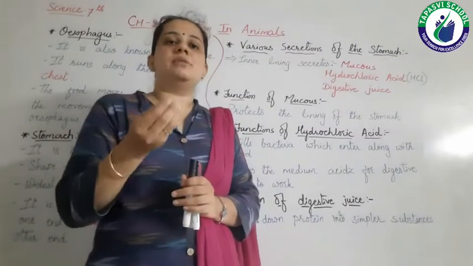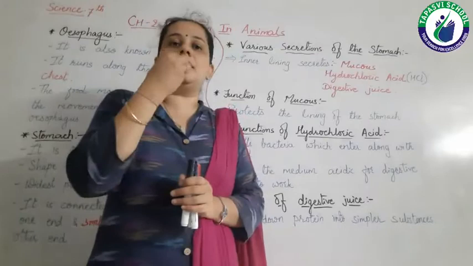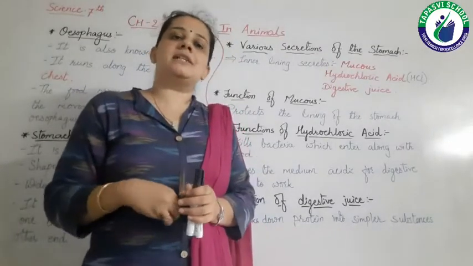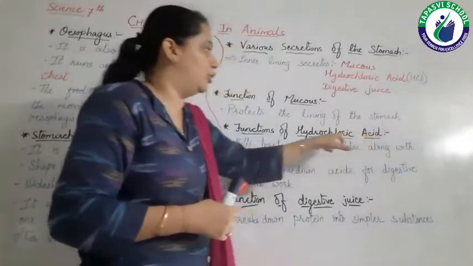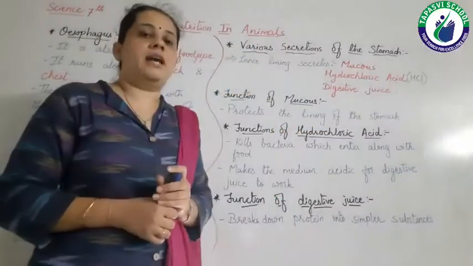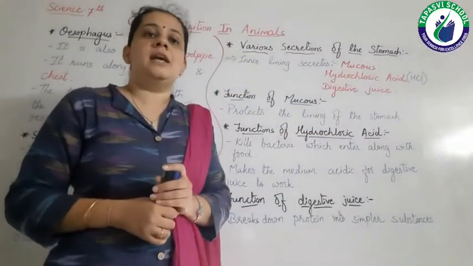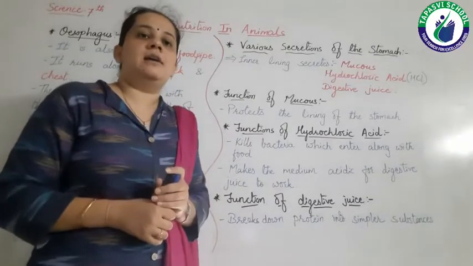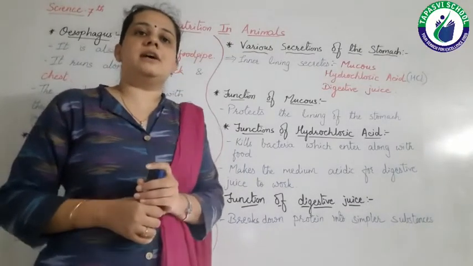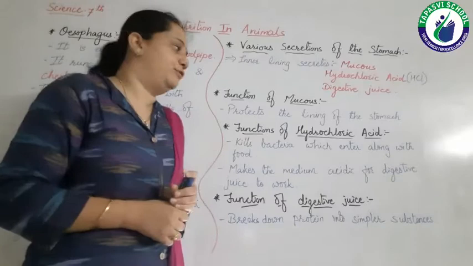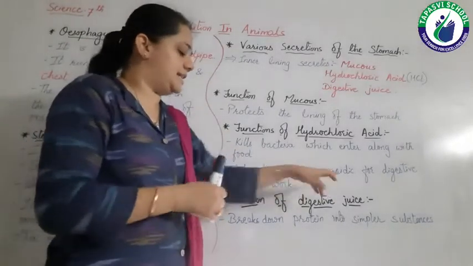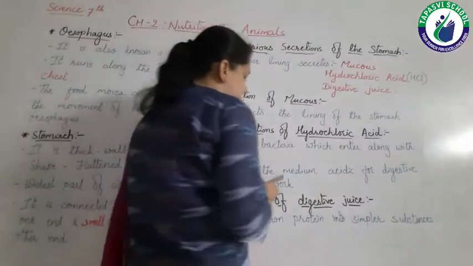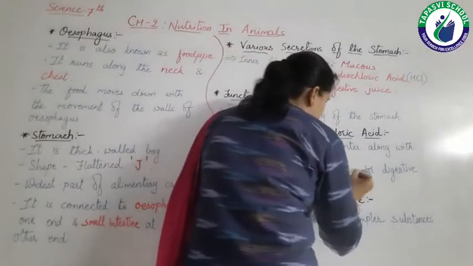So when these germs, this bacteria, enter our food, hydrochloric acid kills the bacteria which enter our body with the food. It also makes the medium acidic for the digestive juice to work.